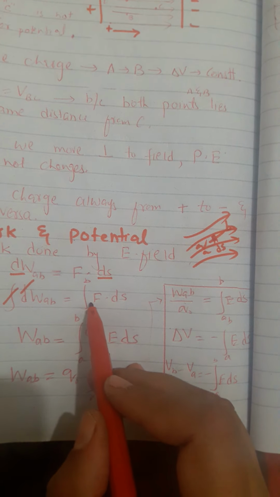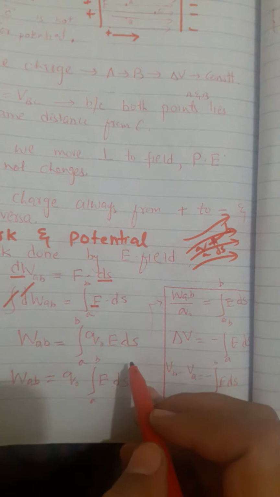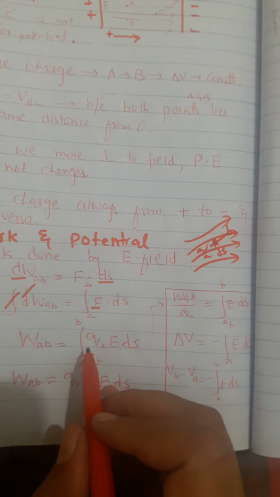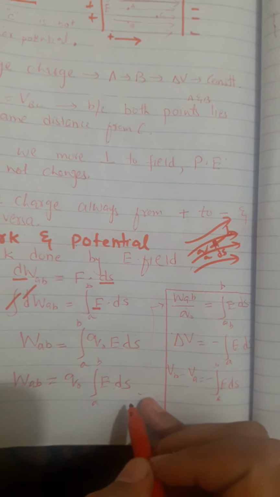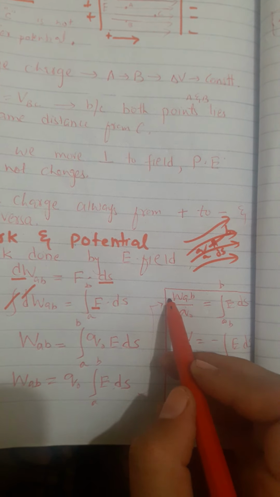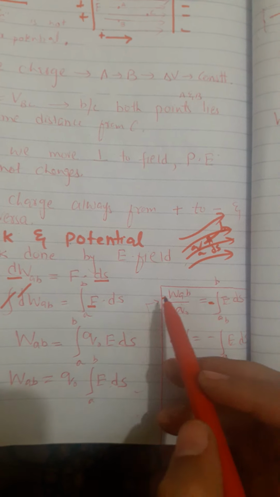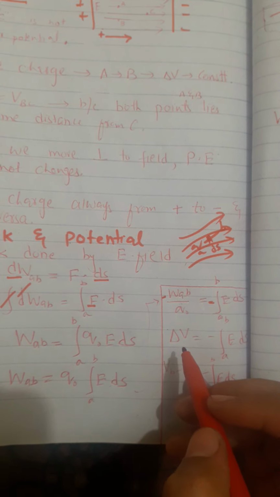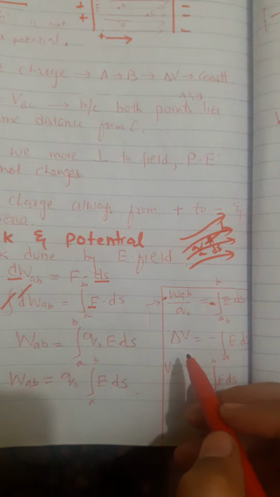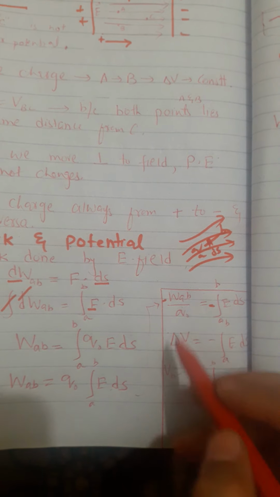And what is the electric force formula? That is q naught E ds. Write ds as it is. Q naught is constant, so take it out from the integration sign and divide it in this way. Multiply both sides with a negative sign, and I multiplied it. Since we know that work done on a unit charge gives you the potential difference, I wrote the value of potential instead of this expression.